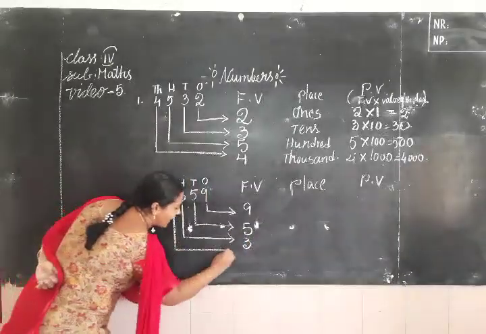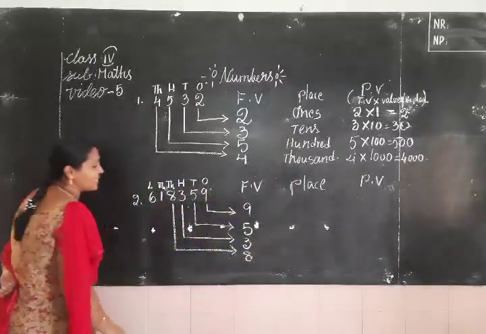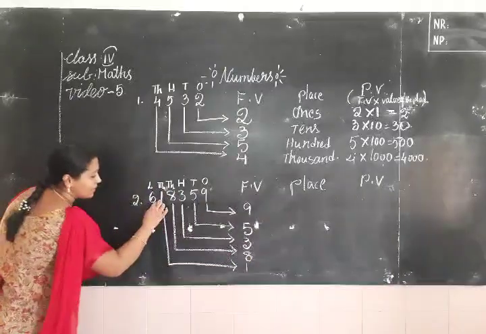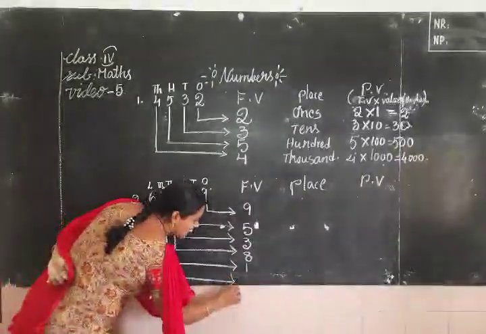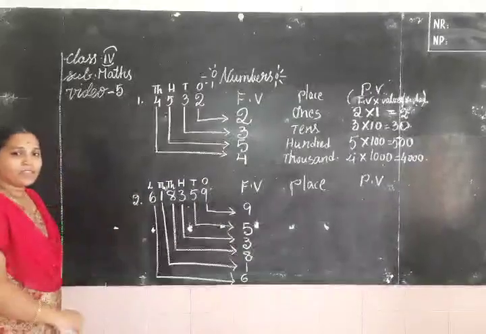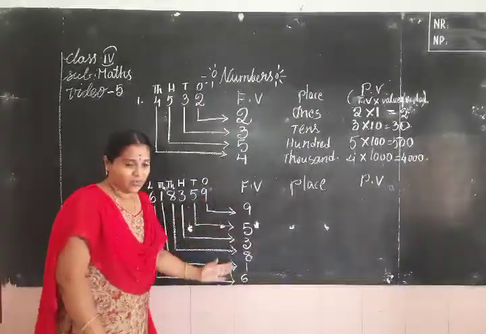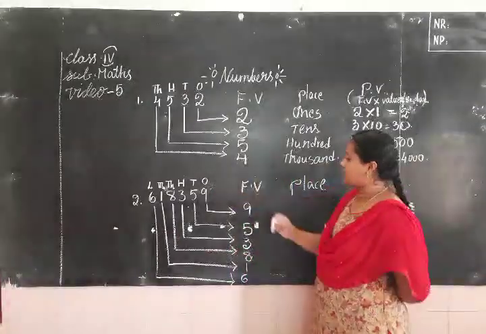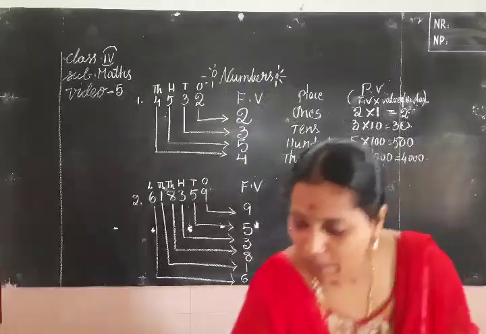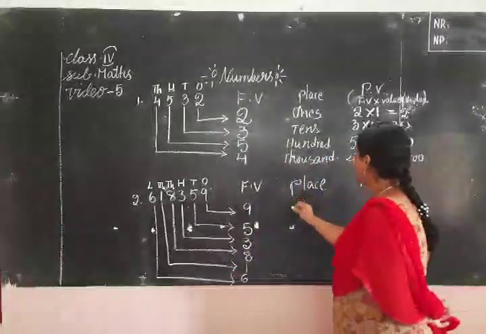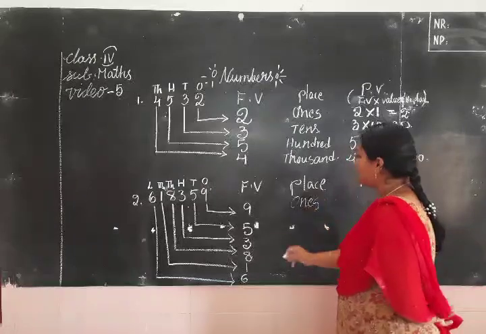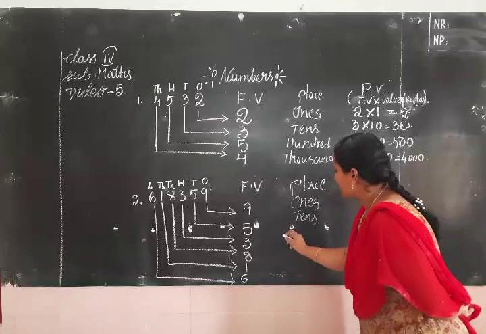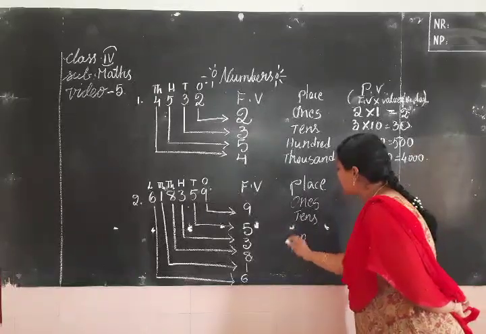The face value of 8 is 8 itself. The face value of 1 is 1. The face value of 6 is 6. It means face value never changes. We write the same number. Now tell me the places. 9 in which place? Ones place. 5 in tens place. Yes. 3 in hundreds place.